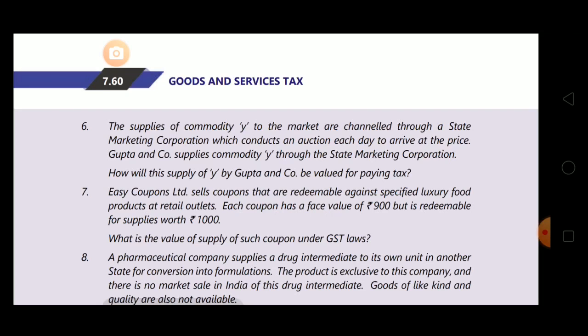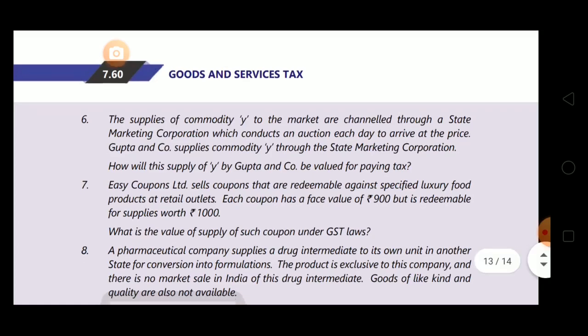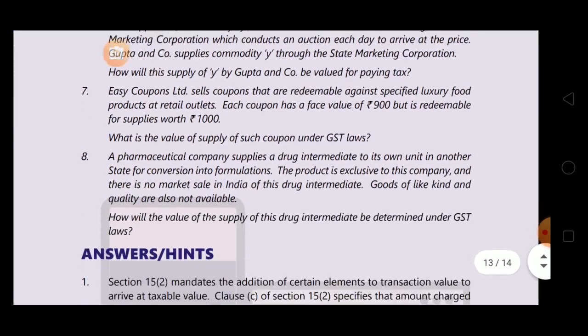So what is happening in this question? How will the supply of Y by Gupta and Company be valued? Gupta and Company is the supplier. It supplies commodity Y through state marketing corporation. Now how will this supply be valued for paying taxes, they are saying.